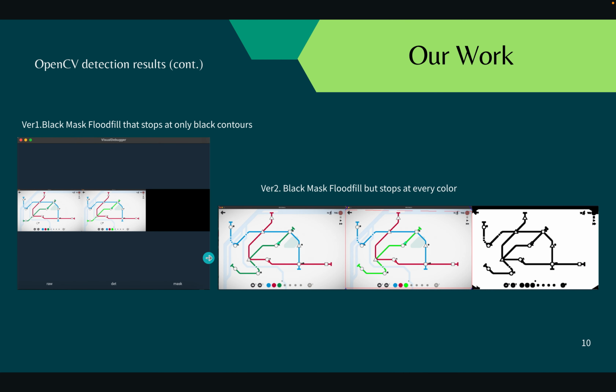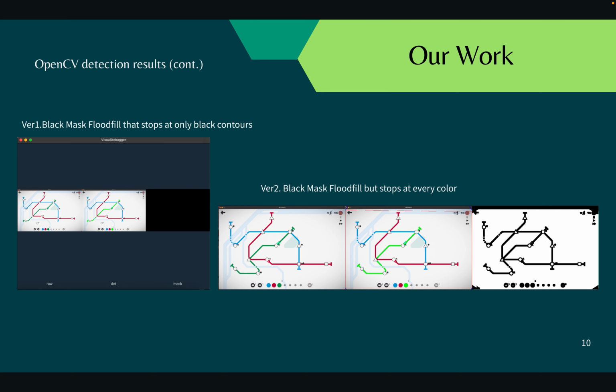So we switched to flood fill. Firstly, our thought is, why not flood the entire game frame and stop when we approach a black contour, because each station has a black contour. But that ultimately failed as well because the results, as you can see on the left hand side, flooded the entire game frame with black, which rendered anything not possible to detect at all.